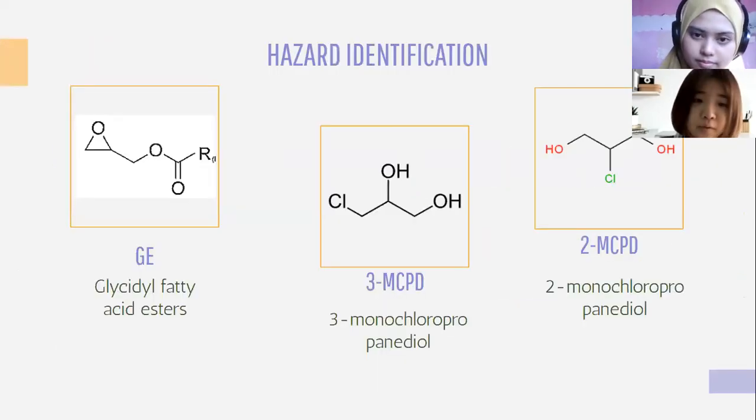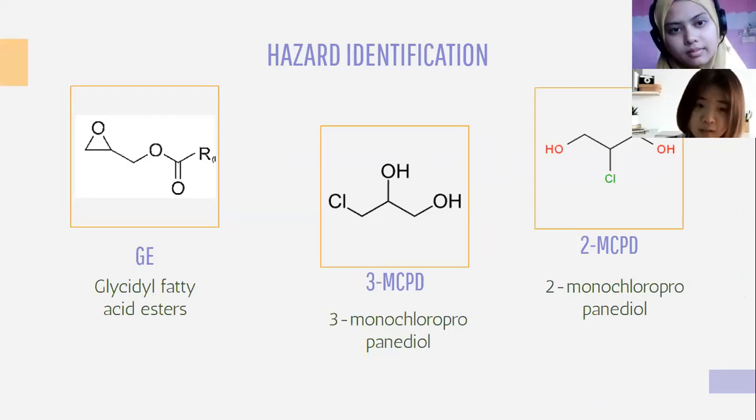So right now I will continue with risk assessment. For the first, hazard identification, we identify there are 3 contaminants contained in the vegetable oils and food, which are the GE, glycidyl fatty acid esters, 3-MCPD, 3-monochloropropane, and 2-MCPD, 2-monochloropropane.